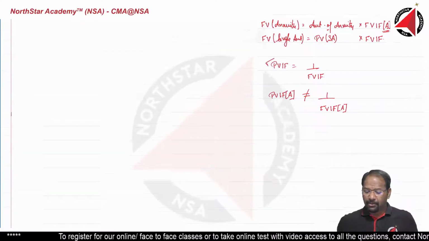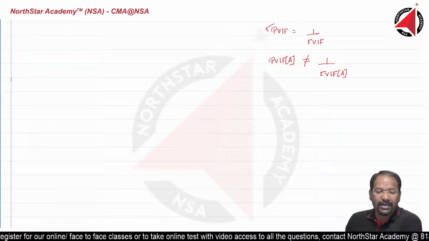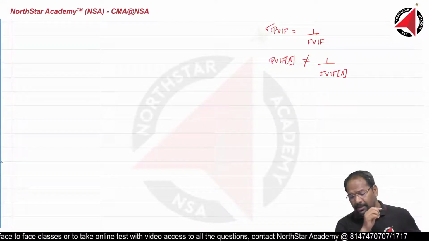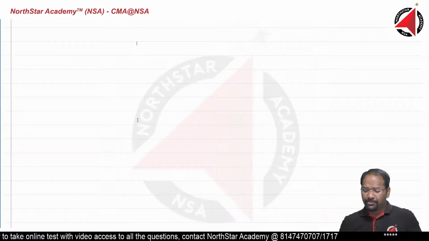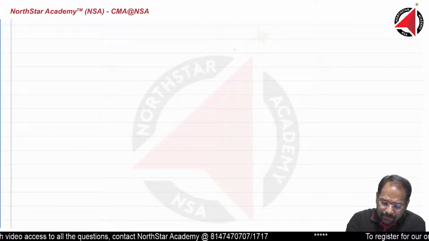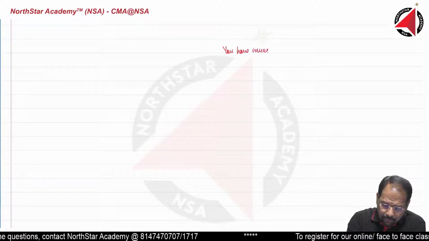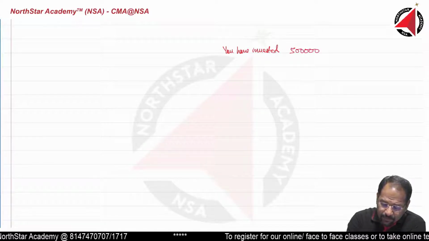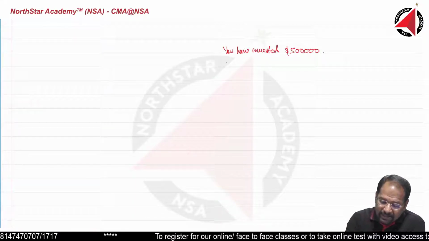Now let us understand a little more about how to calculate present value interest factor annuity. I want all of you to focus here. First, understand what is present value interest factor annuity. Let us take one example. Suppose you have invested $500,000 in a project, which is going to give you a cash flow.